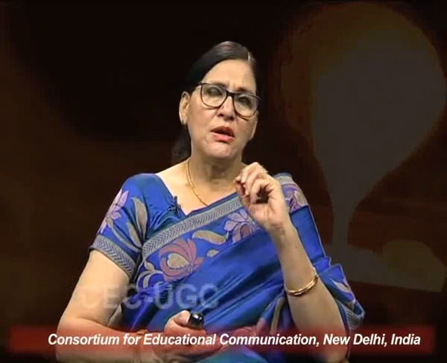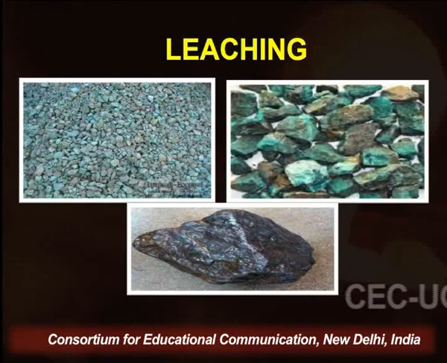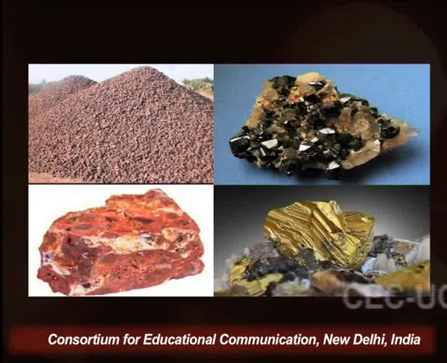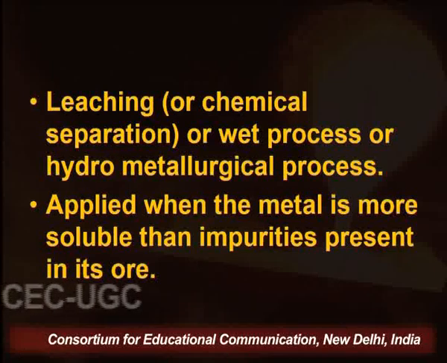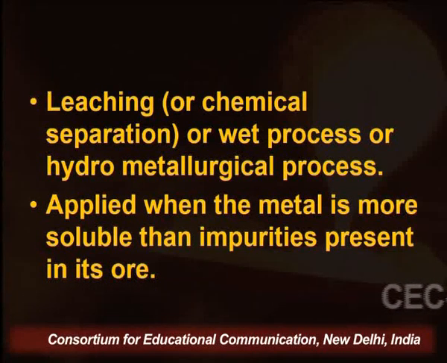Here, leaching is a very important method. Leaching is a chemical separation. You can see the different types of ores, crushed ores, on your screen. What is leaching? It is a very important chemical method by which we can concentrate the ore.